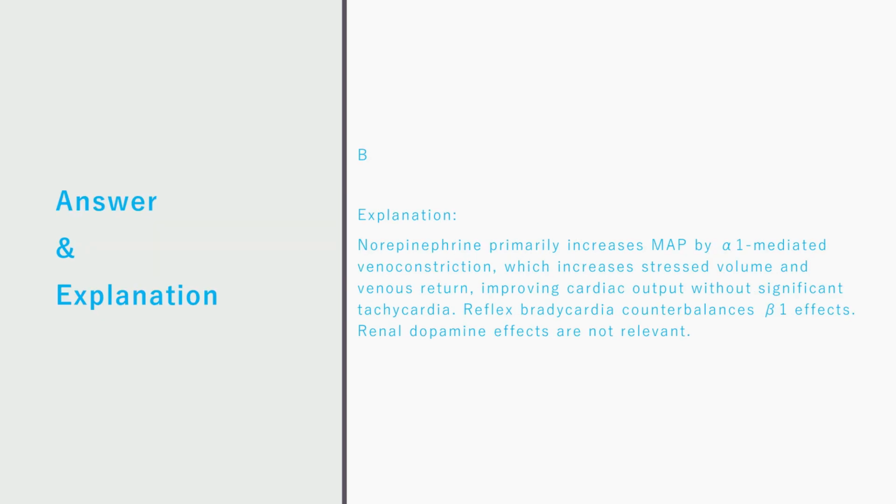Correct answer is B. Explanation. Norepinephrine primarily increases mean arterial pressure by alpha-1 mediated venoconstriction, which increases stressed volume and venous return, improving cardiac output without significant tachycardia. Reflex bradycardia counterbalances beta-1 effects. Renal dopamine effects are not relevant.